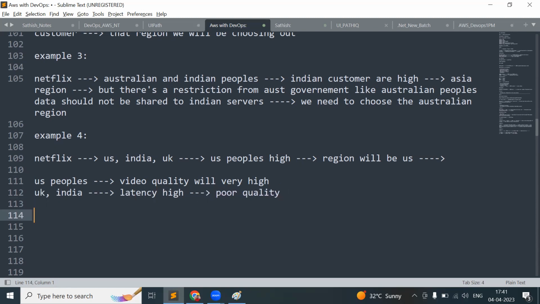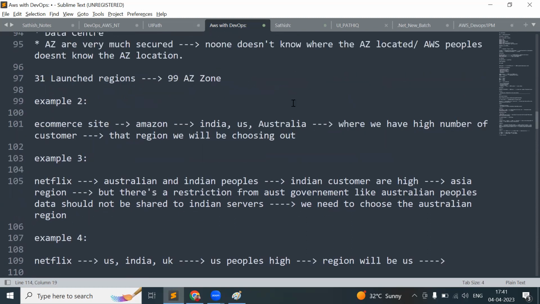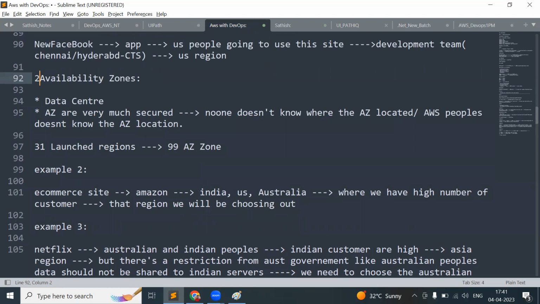Okay, so that will result in poor quality. Now, what do we need to do? It is a drawback, right? We need to resolve this anyway. For that reason, we are moving into the third concept called edge locations.